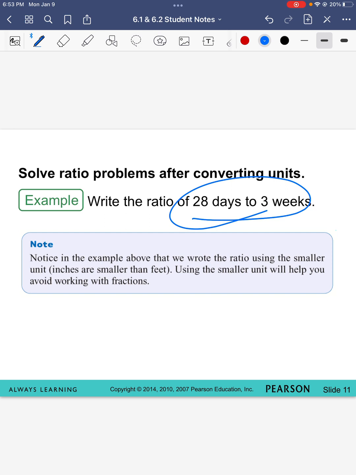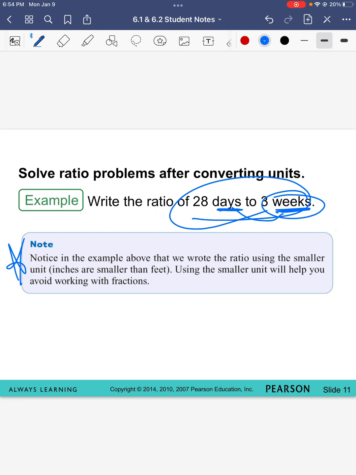So if you look at this little note right here, it says, notice in the example previously that we wrote a ratio using the smaller unit. Using the smaller unit will help you avoid working with fractions or decimals. So what that's saying is if we change the bigger unit, which is in this case weeks, to the smaller unit, which is days, then we're not going to have to deal with complex fractions or decimals within those fractions. So I'm going to change weeks to days.